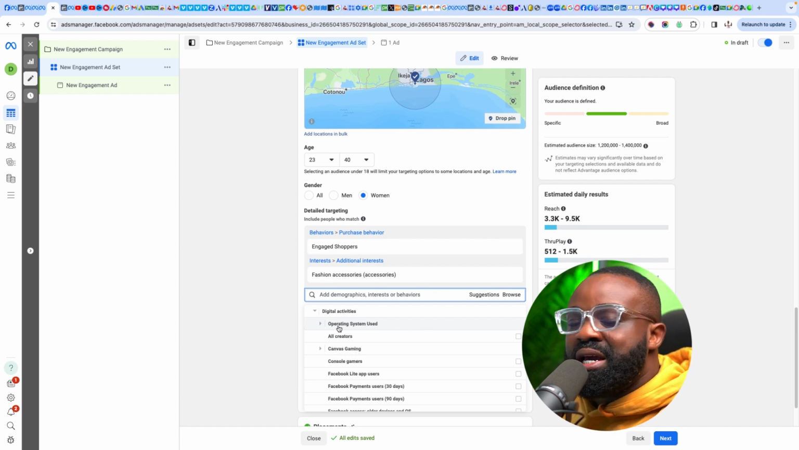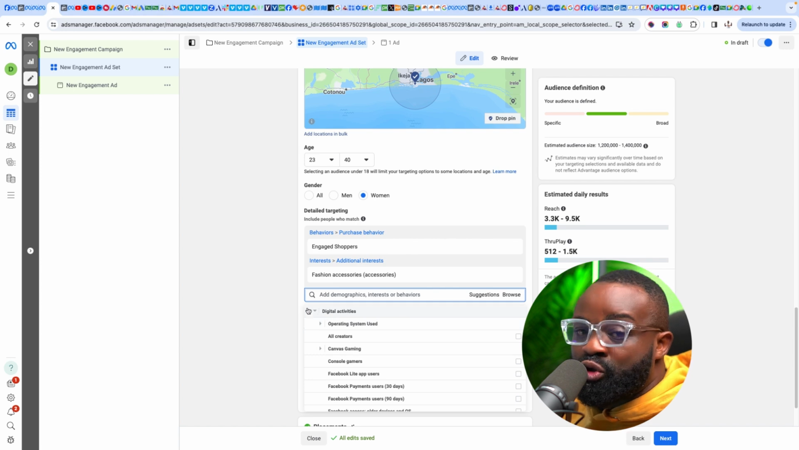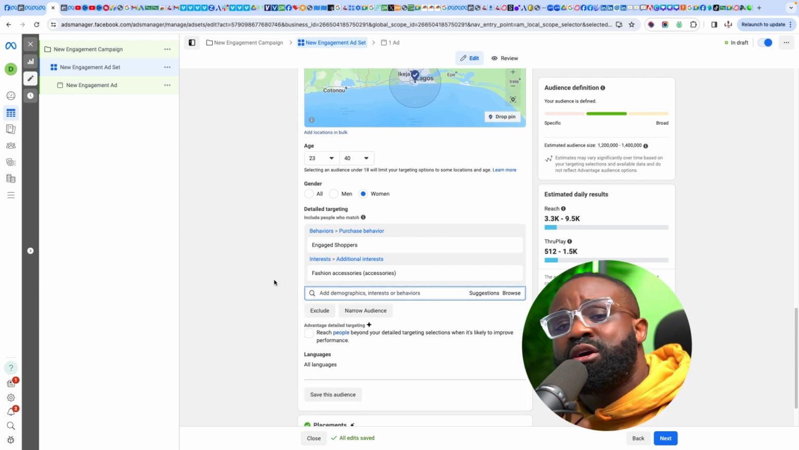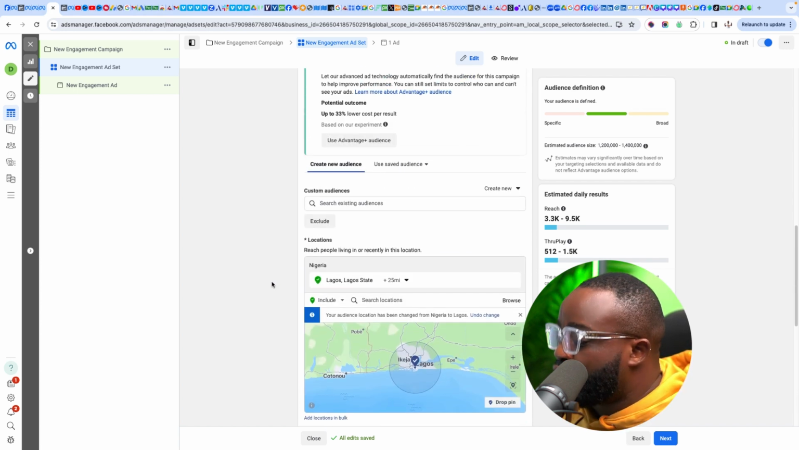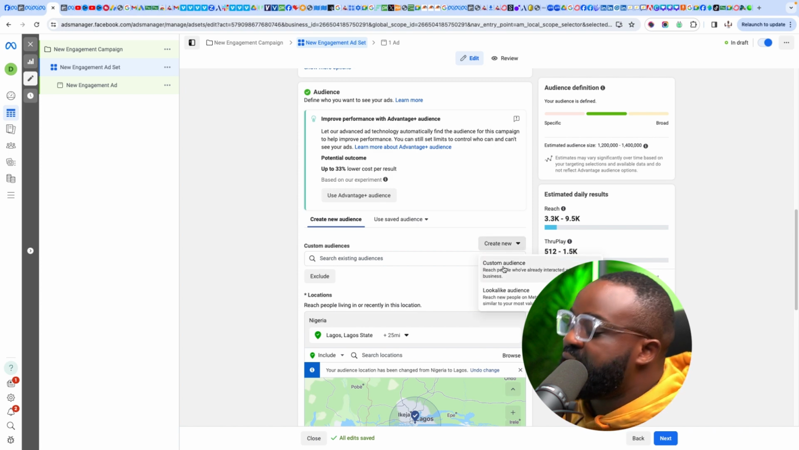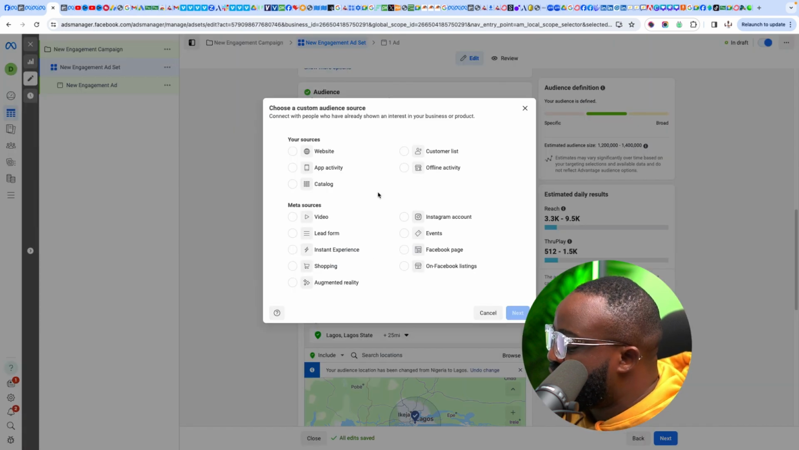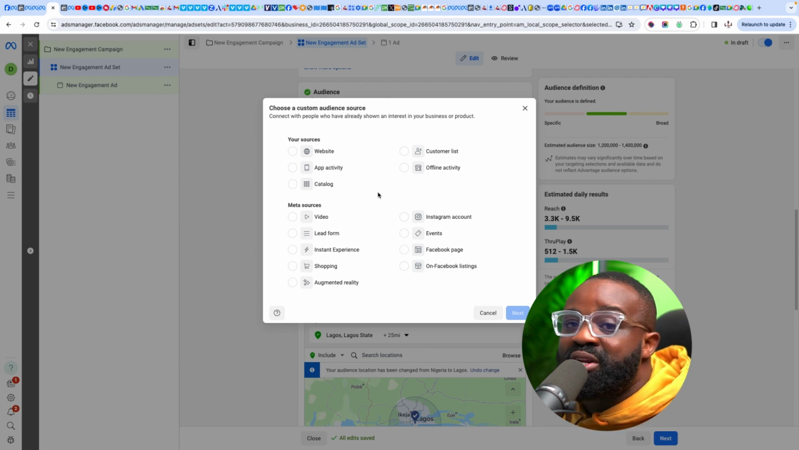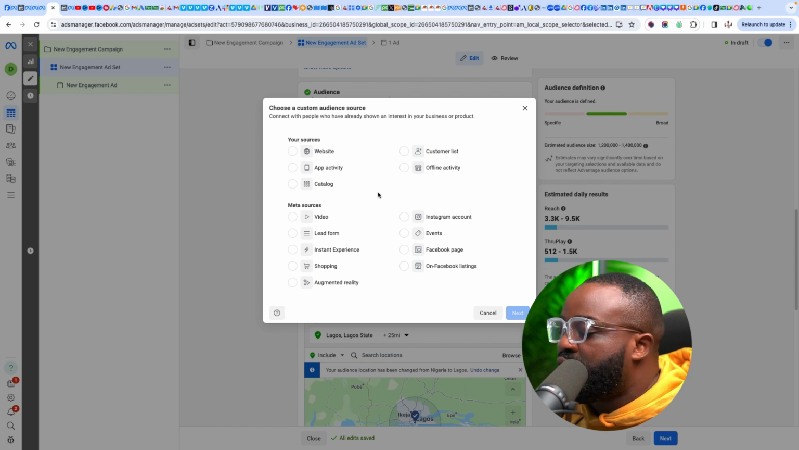So I've shown you the demographic and also the psychographic. Now let's look at the custom and the lookalike, and how to create those also. Now we'll go back up here. You can see where it says custom audience. What we want to do is create a custom audience by just clicking create new, then you see custom audience. I said that your custom audience can consist of your